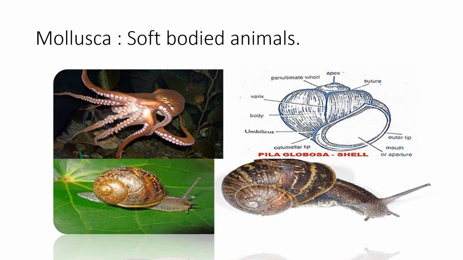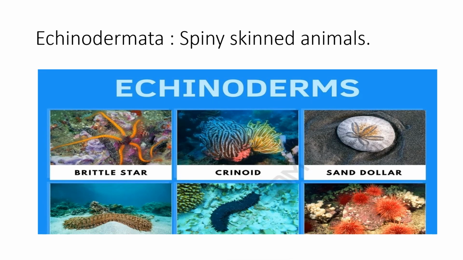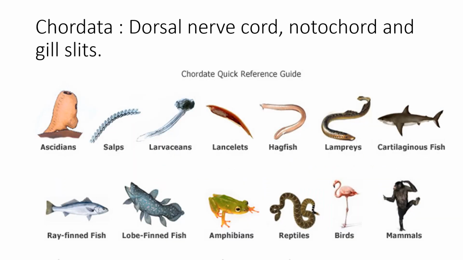Mollusca, soft-bodied animals. Echinodermata, spiny-skinned animals: crinoids, sand dollar, brittle star. These are all echinoderms. Next, Chordata, with dorsal nerve cord, notochord, and gill slits. Fishes, lobe-finned fish, amphibians, reptiles, birds, and mammals are examples.